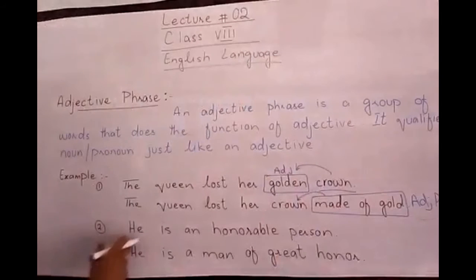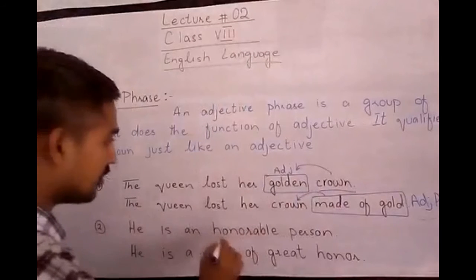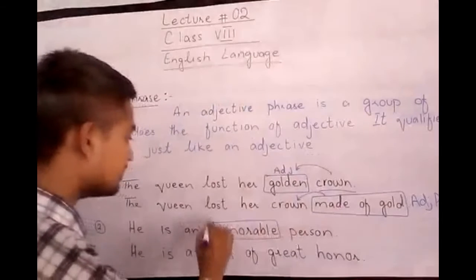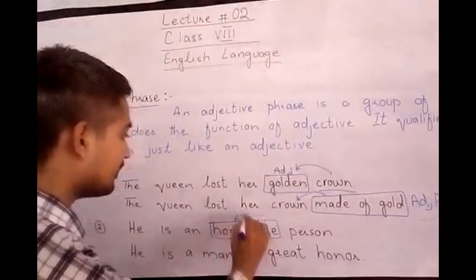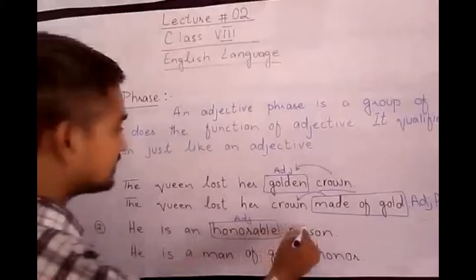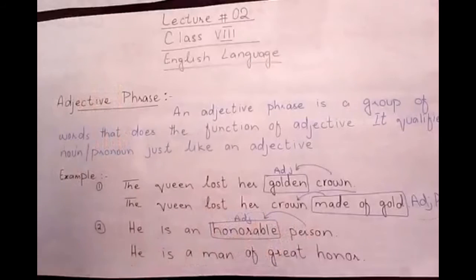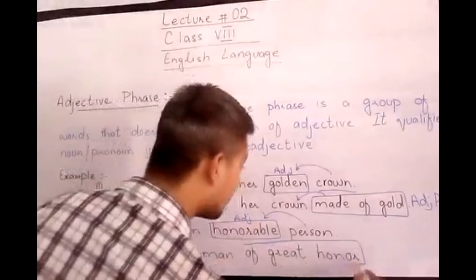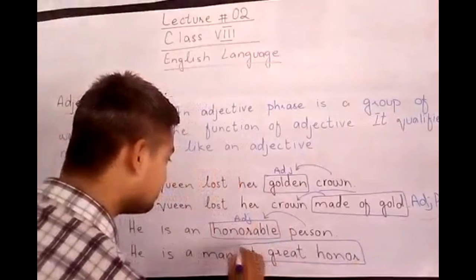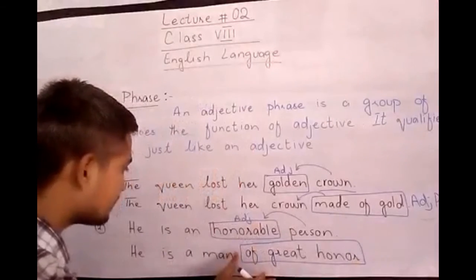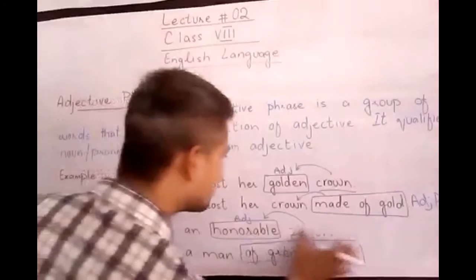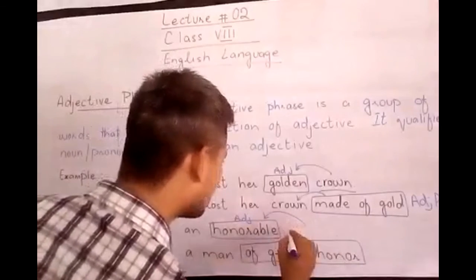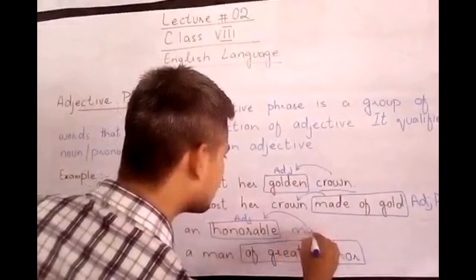Okay, now look at the next sentence. He is an honorable person. Honorable is an adjective. It modifies person. But when we talk about an adjective phrase, he is a man of great honor. I can write here man or person, it doesn't matter.